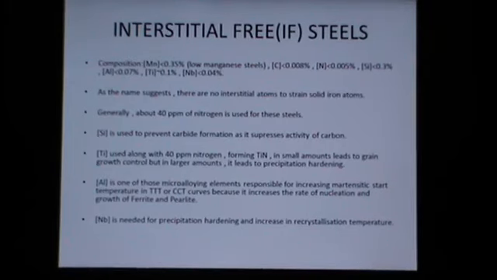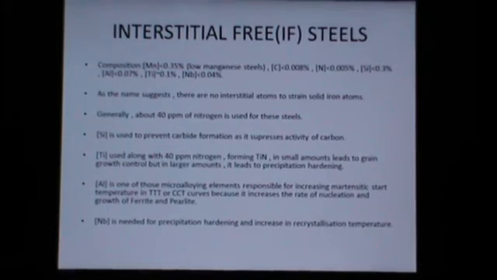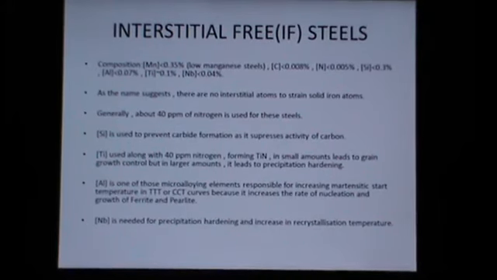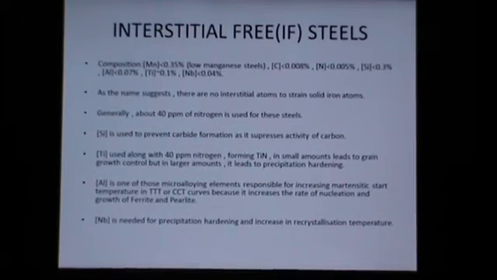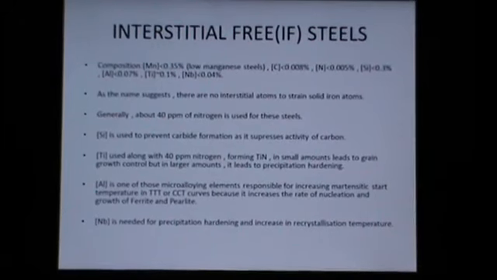The composition of the interstitial free steels: as we all know, they are low manganese steels. That is, in other words, they contain manganese less than 0.35%, and all these percentages are in terms of weight percent. The amount of carbon in IF steels is less than 0.008%, nitrogen less than 0.005%, silicon less than 0.3%, aluminium less than 0.07%, titanium almost equal to 0.1%. Besides, there is also niobium, which is less than 0.04%.